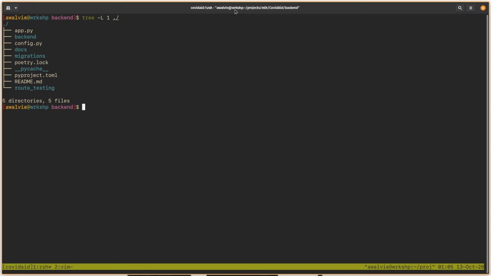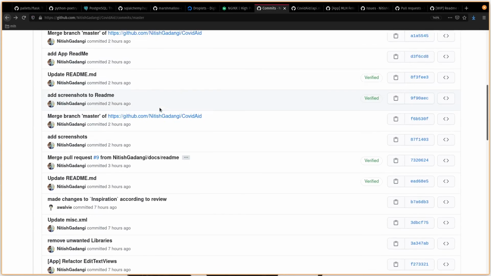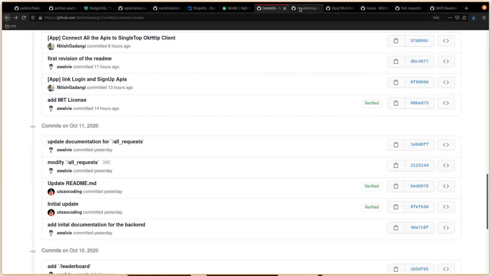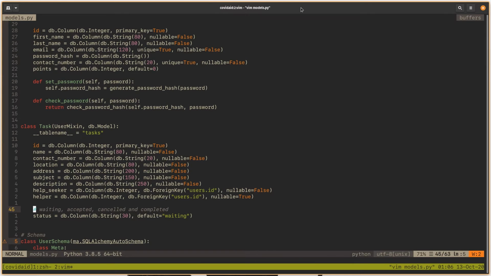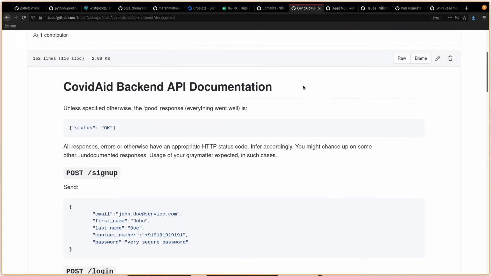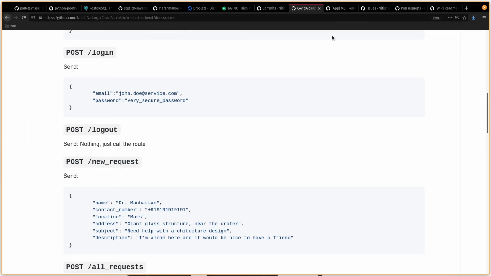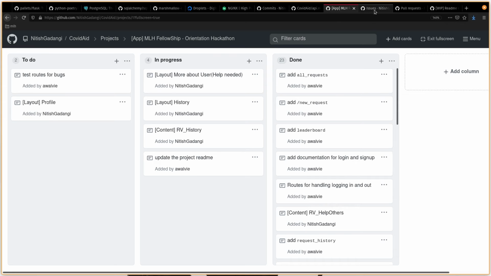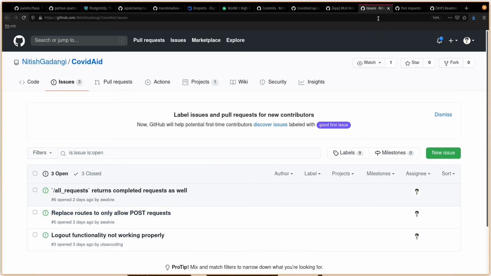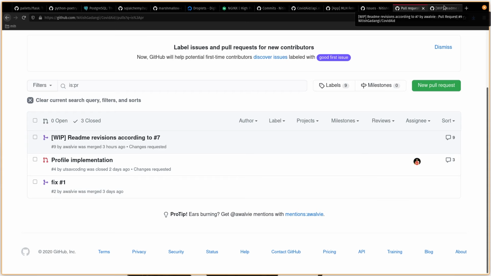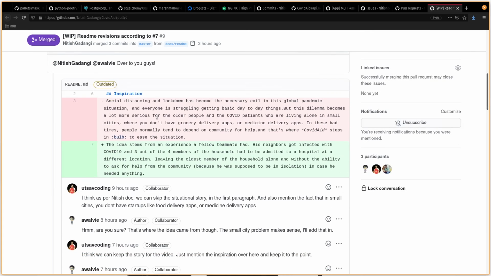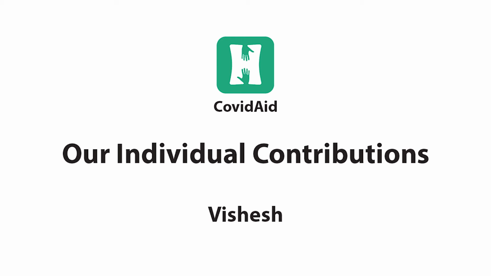The backend is currently deployed in a virtual machine, hosted on DigitalOcean using the GitHub student developer credits, and is fronted with Nginx to proxy all the requests made to the VM back to the server. The timeline of the backend looks something like this. We first set up a sensible directory structure for Flask, then set up the APIs for login, signing up and signing out. Then we defined all our database tables, wrote all the core APIs for the application, and then documented all the APIs.